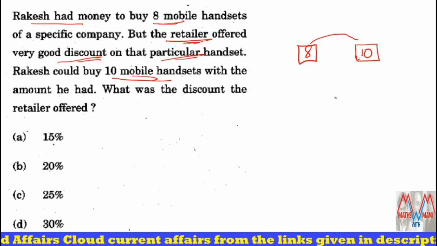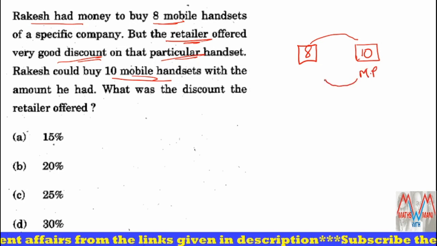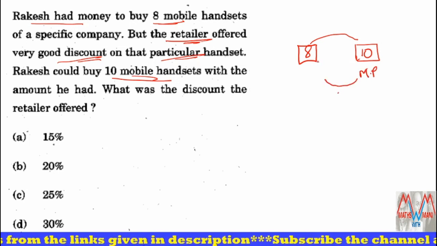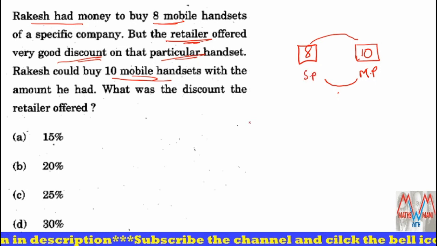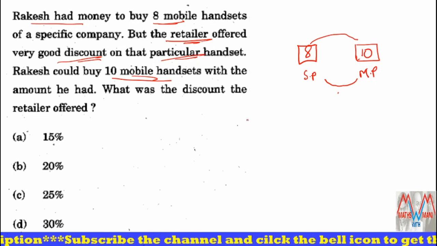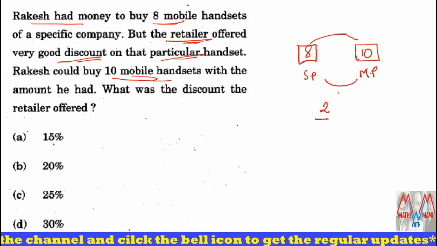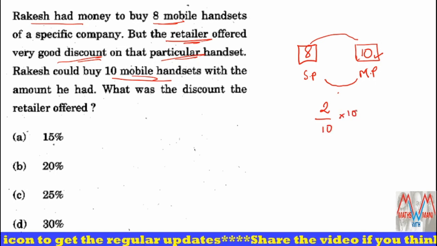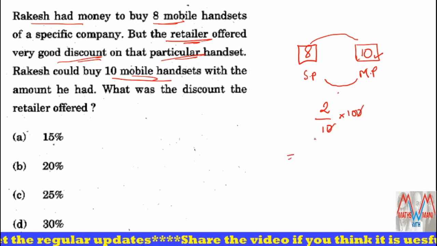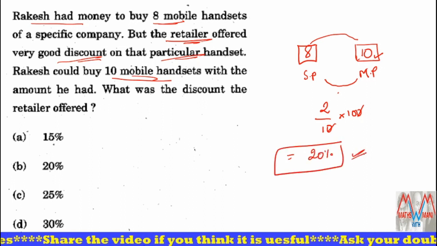So you have to remember one thing. This is the market price, and he gave 2 parts or something as discount, and it becomes the selling price. So discount is always taken on market price. So what is the discount he was given? 2 parts. And the discount is always compared with the market price. So what is the market price? 10 parts. So 2 by 10 into 100, the 0s cancel, and 2 into 10, 20%. So 20% is the discount he got.